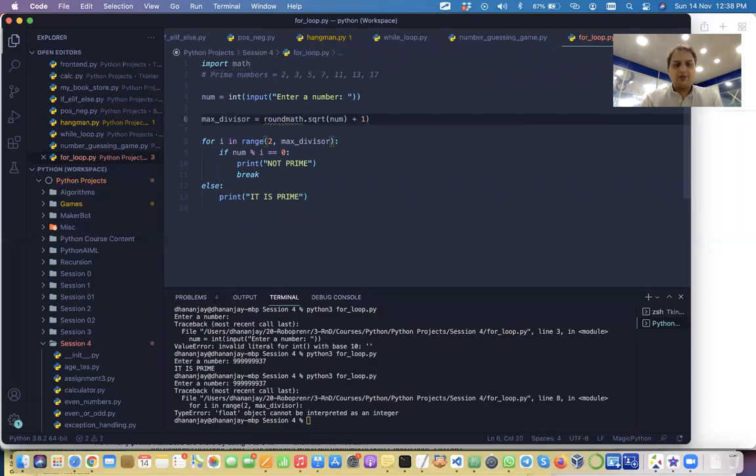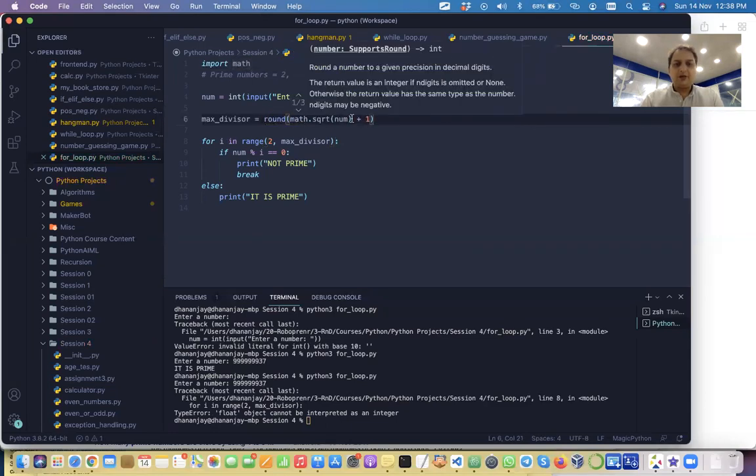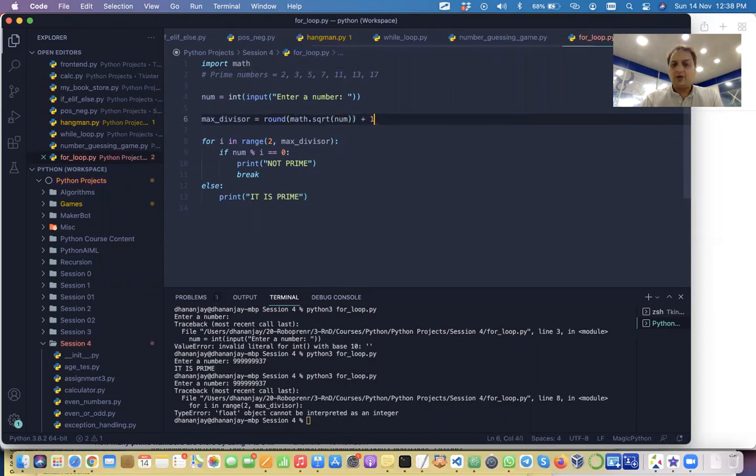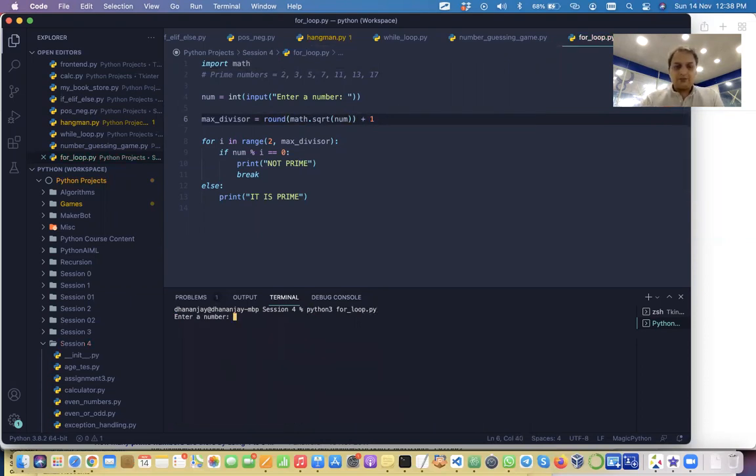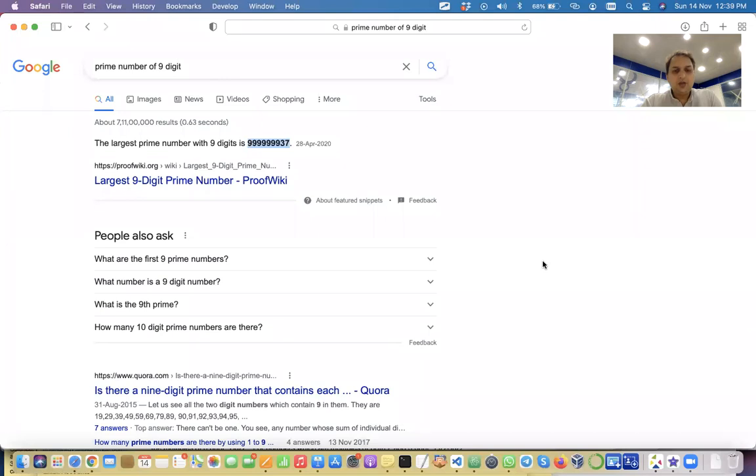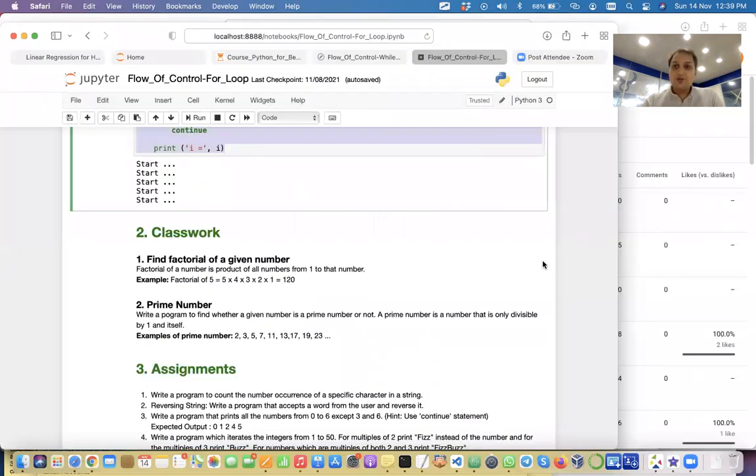So we have to round it off, right? So we can actually round just this thing. After rounding off, we are just adding one, and it is prime. So we can of course use the math module as well. Got it? Right, good. So you can actually write this prime number code yourself again, make sure you're doing it.